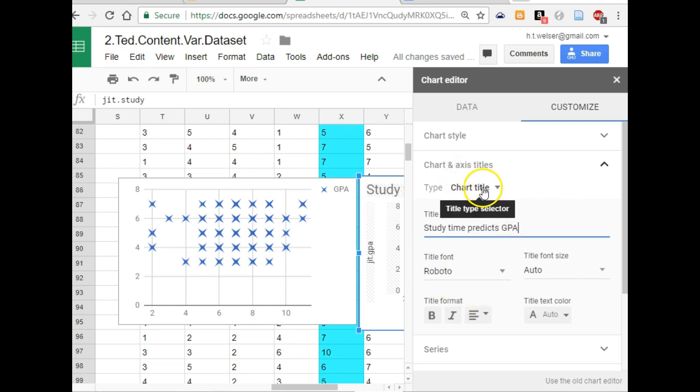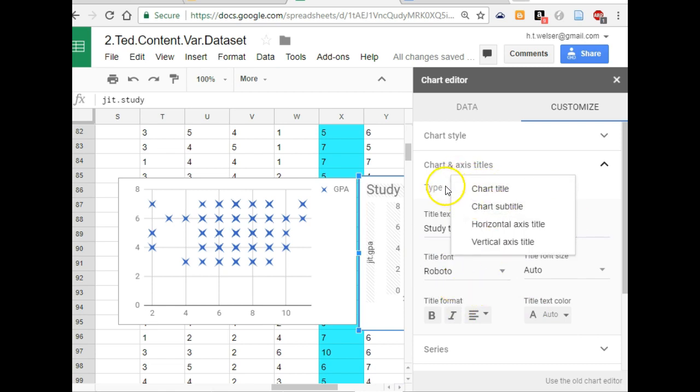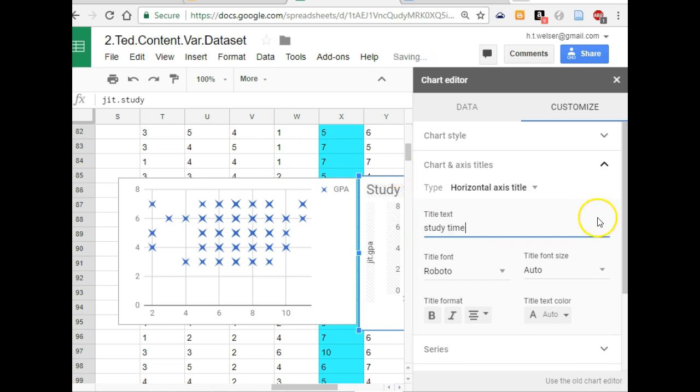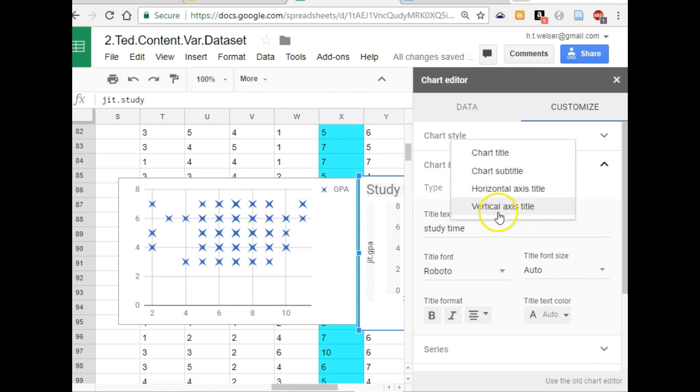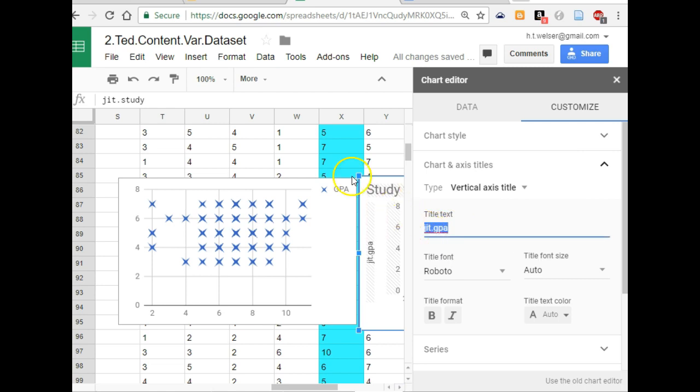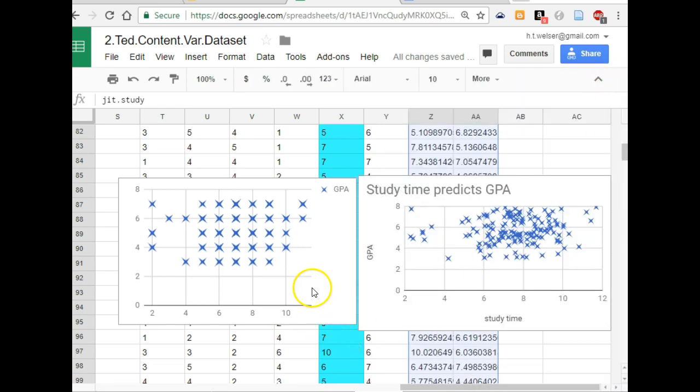And then the axis labels: study time and GPA. There we go, this is better.